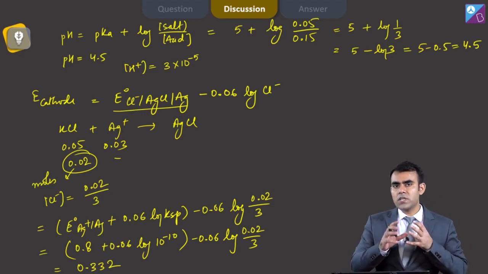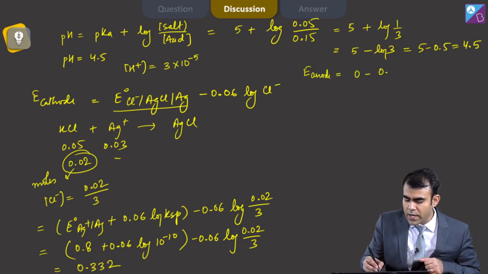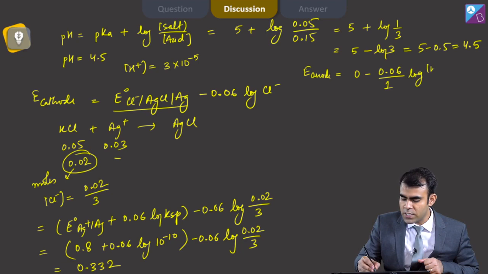And what about E of anode? E of anode is 0 minus 0.06 divided by 1 log concentration of H plus.